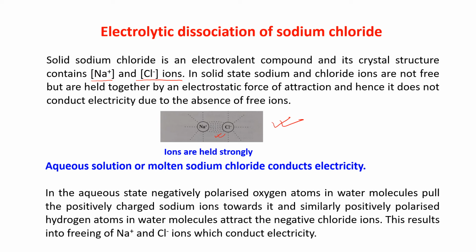Okay, similarly, the positively polarized hydrogen atom in water is pulling the Cl- ion towards it. And this results in freeing Na+ ion and Cl- ion. And they become mobile and they can conduct electricity.